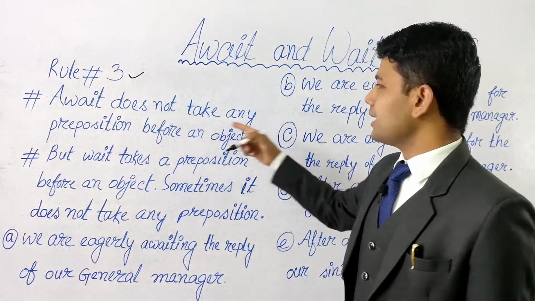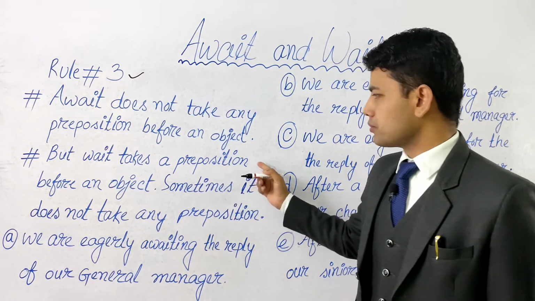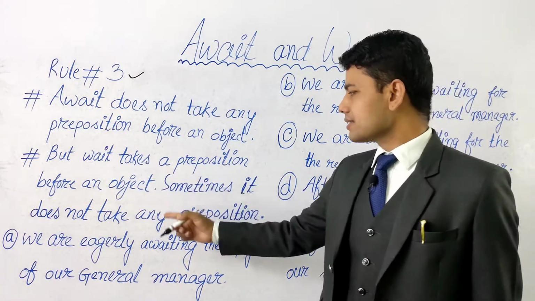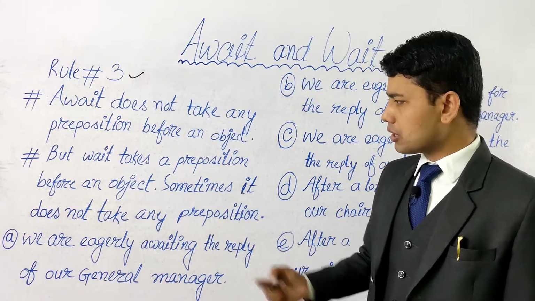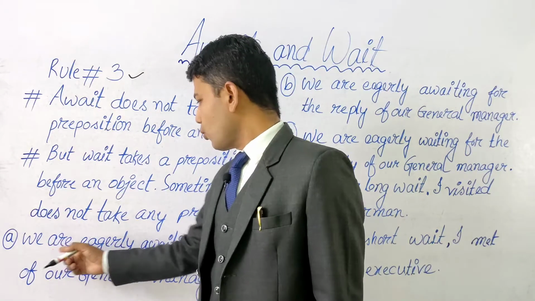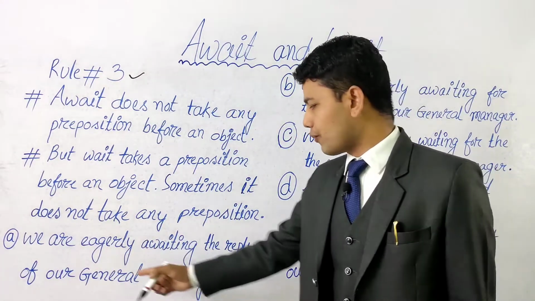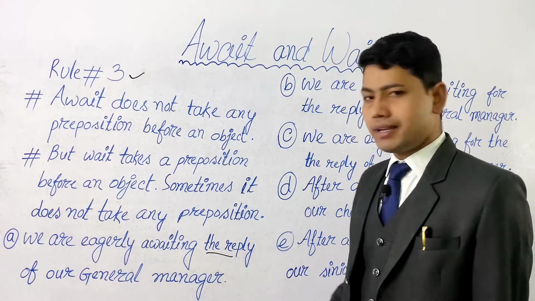Rule number 3. Await doesn't take any preposition before an object, but wait takes a preposition before an object. Sometimes it doesn't take any preposition. We'll go through the examples. A, we are eagerly awaiting the reply of our general manager. The object is the reply.